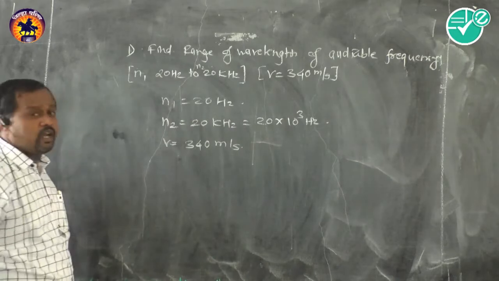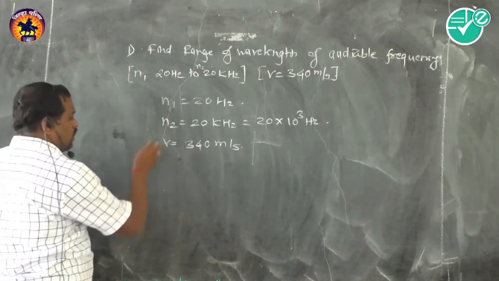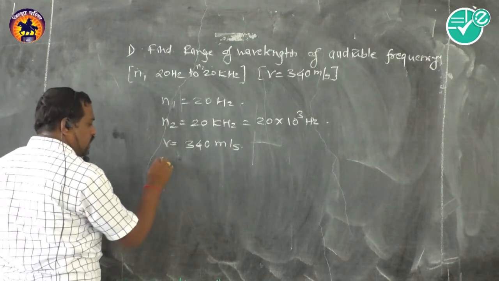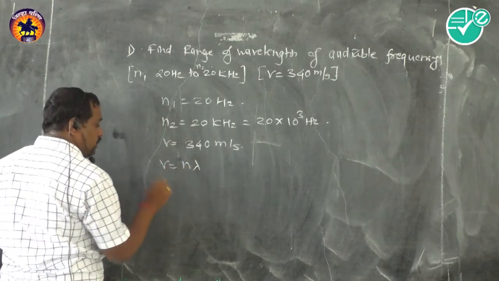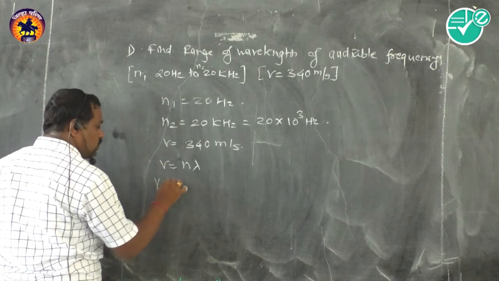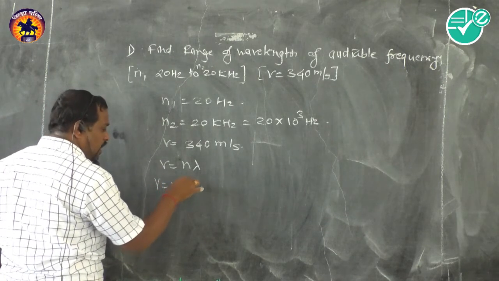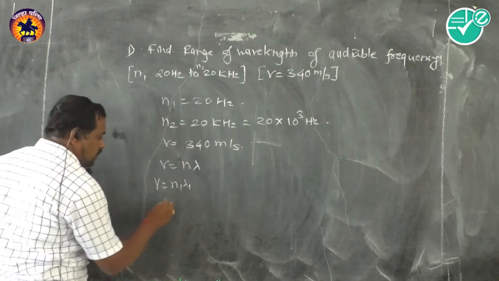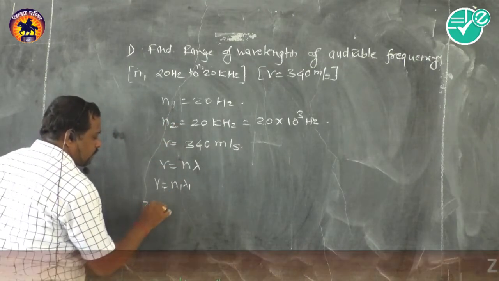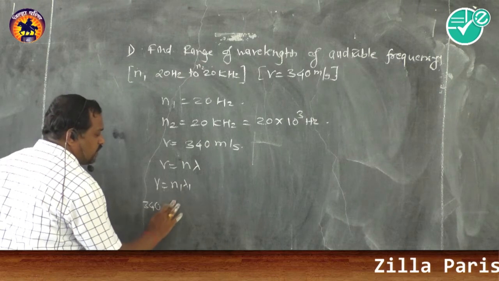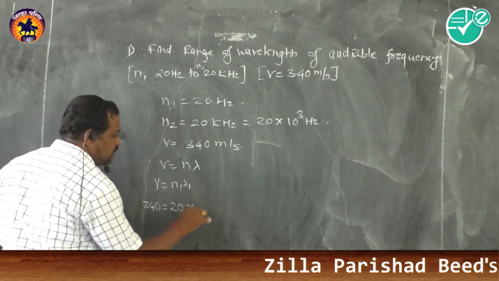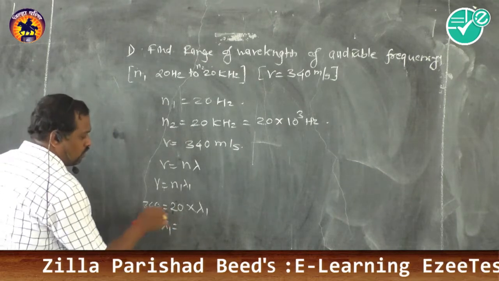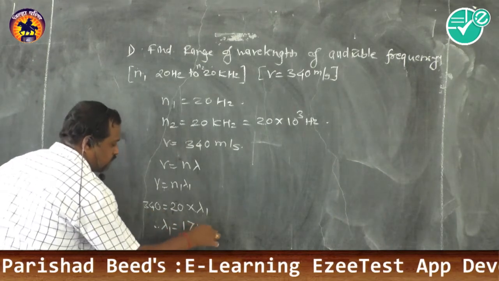So let us calculate the wavelength through the relationship. We know that V is equal to n lambda. Therefore, first V is equal to n1 lambda 1. Here velocity 340 is equal to n1, which is 20 hertz, multiplied by lambda 1. Therefore lambda 1 is equal to 17 meter.